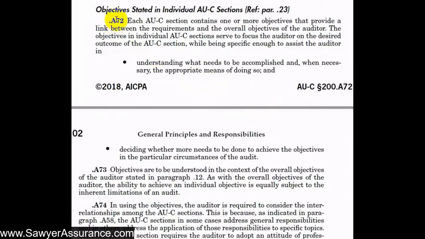Here we have the other explanatory material on how to comply with the objectives that are stated in individual AUC sections. Each section has one or more objectives, which are our overarching goal in applying that particular section. It links the requirements to that goal. In providing those objectives, the ASB hopes to help us understand what needs to be accomplished and, when necessary, the appropriate means of doing so. I also hope it helps us decide whether more needs to be done to achieve the objectives in the particular circumstances of the audit.